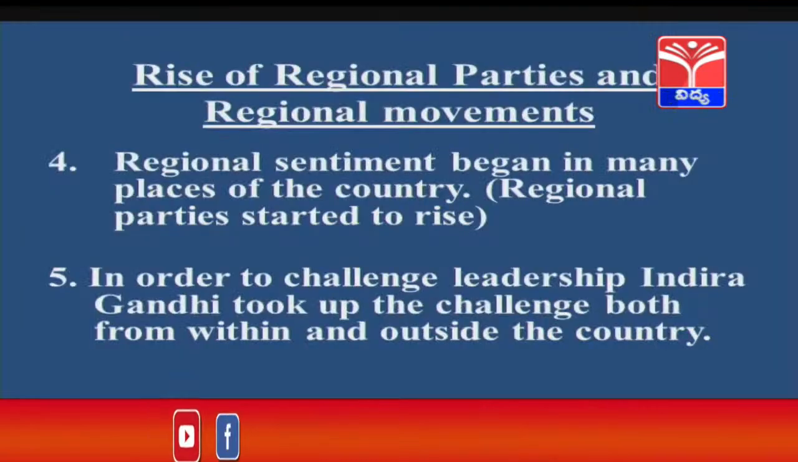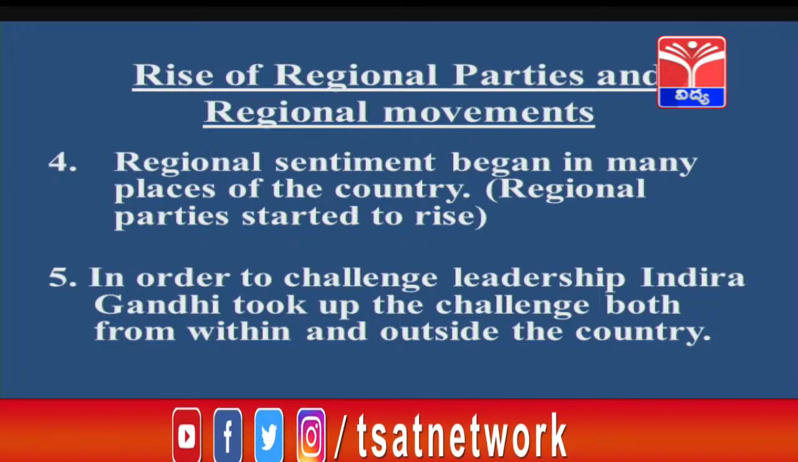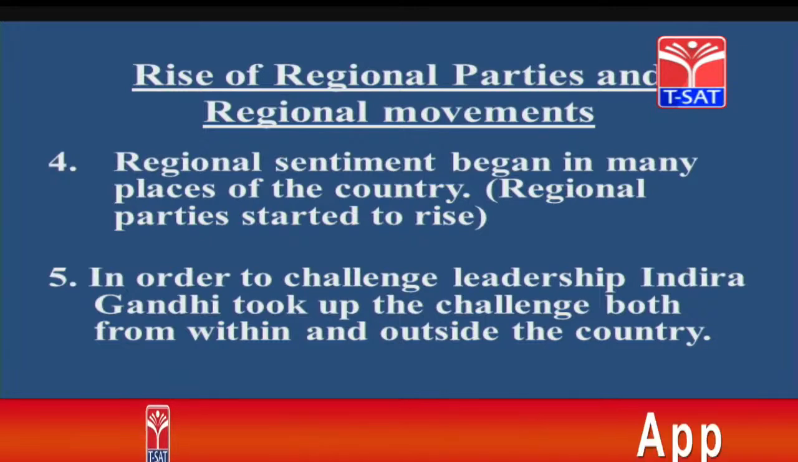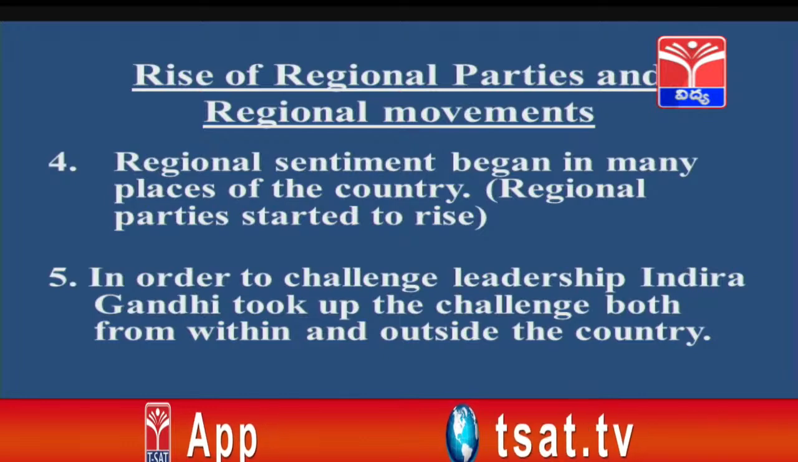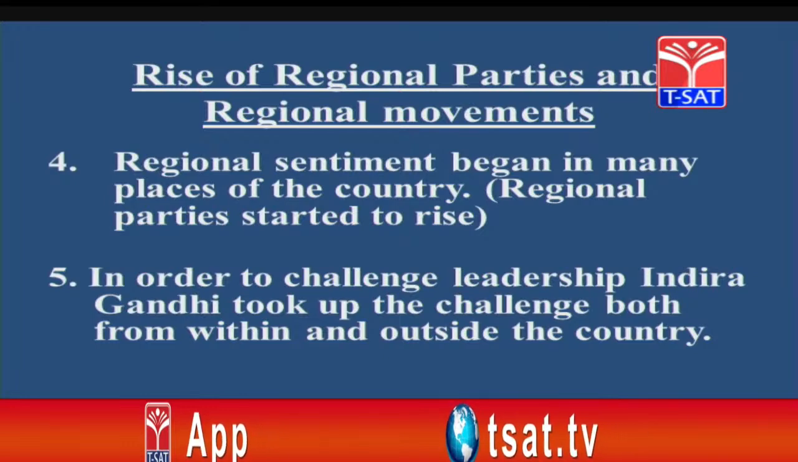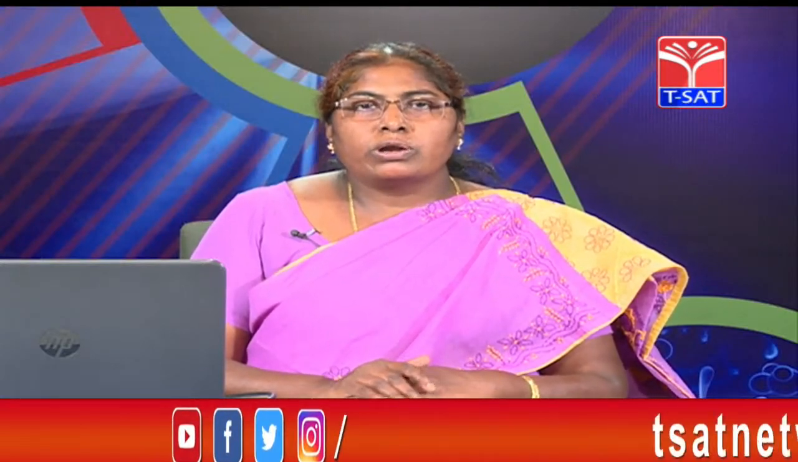Regional sentiment began in many places of the country. Regional parties started to rise. In order to challenge leadership, Indira Gandhi took up the challenge both from within and outside the country. Students, when the central government did not give importance to the state governments or the local self governments, there was a rise in regional parties, which came up to voice out their opinion to solve regional problems.